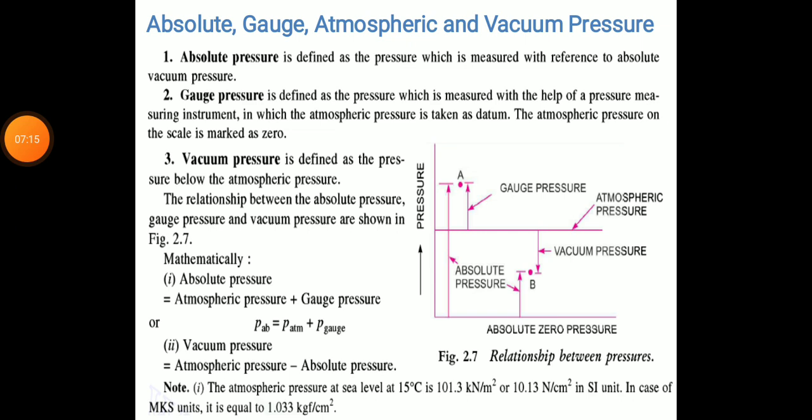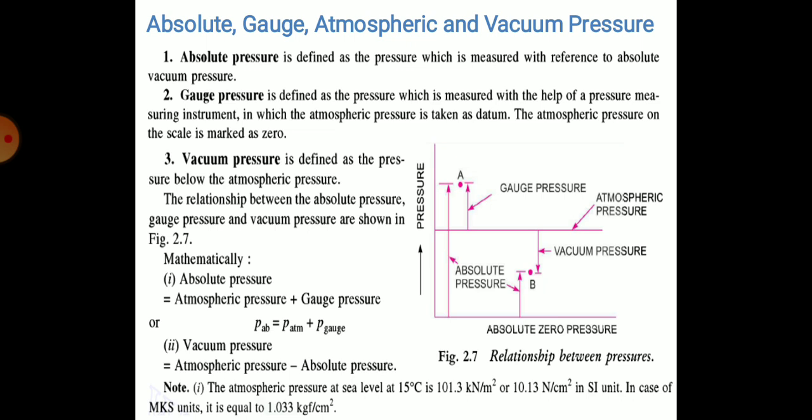Now we will see absolute pressure, gauge pressure, atmospheric pressure and vacuum pressure. First, absolute pressure. Absolute pressure is defined as the pressure which is measured with reference to absolute vacuum pressure. Vacuum pressure means negative pressure. Then second is gauge pressure.